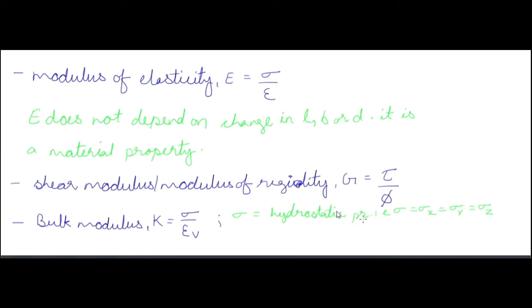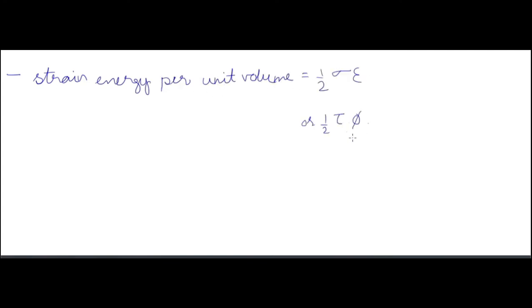So bulk modulus is equal to volumetric stress by volumetric strain. Okay, and if you are given hydrostatic pressure, then hydrostatic pressure is constant in all the directions, means sigma is equal to sigma x is equal to sigma y is equal to sigma z. Now strain energy per unit volume. So strain energy per unit volume is equal to half into stress into strain. If you are given the shear stress value, so shear stress into shear strain by 2.